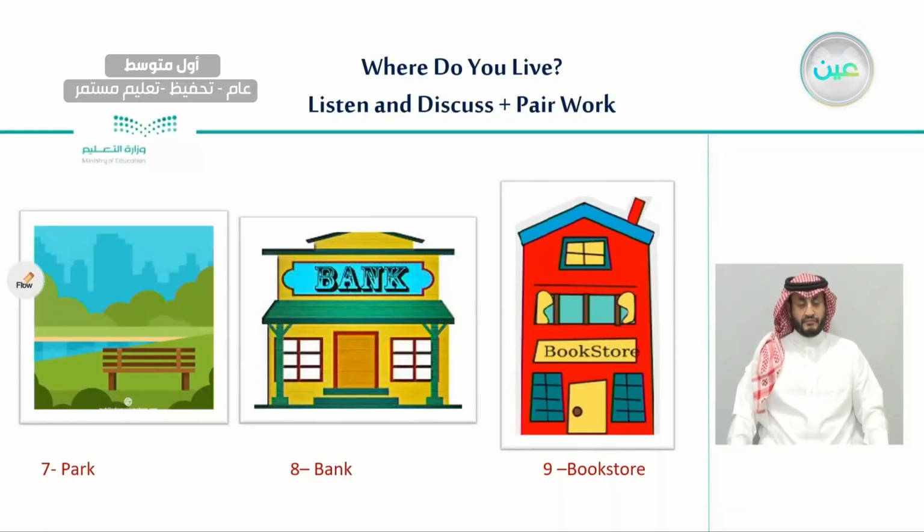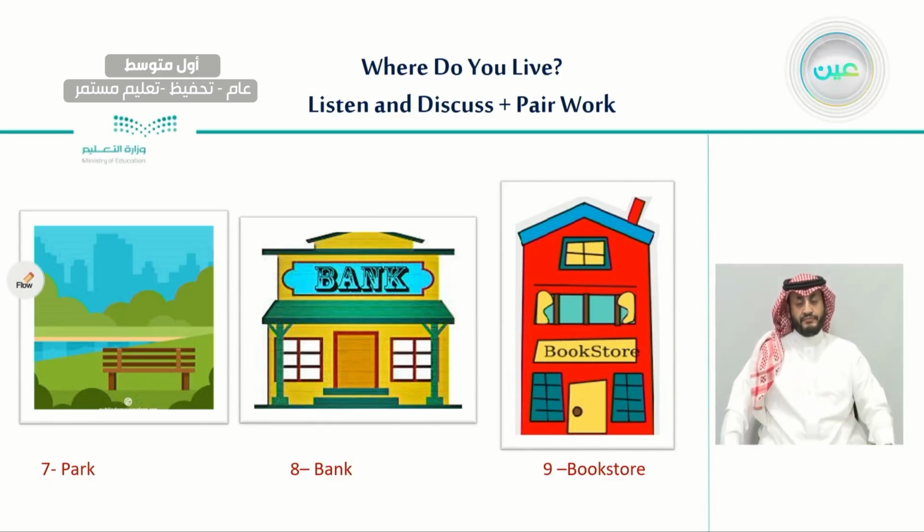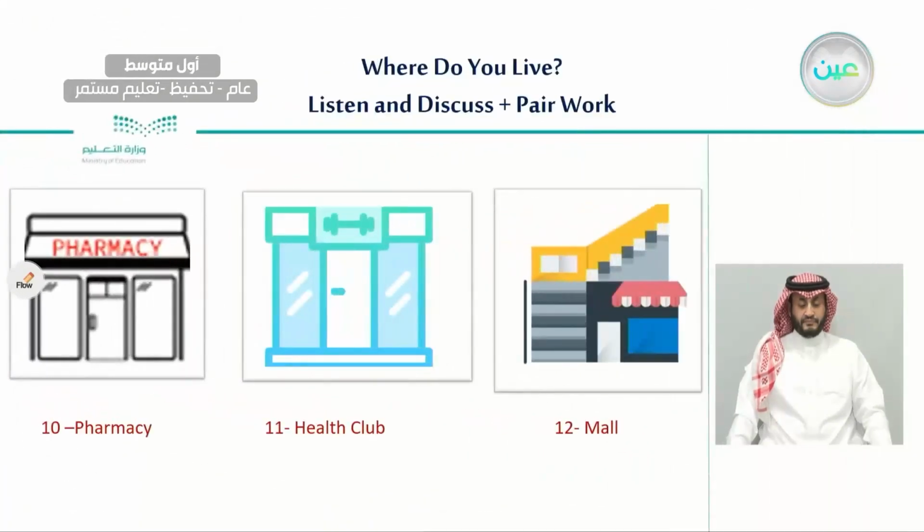Number 7, park. Number 8, bank. Number 9, bookstore. Number 10, pharmacy.